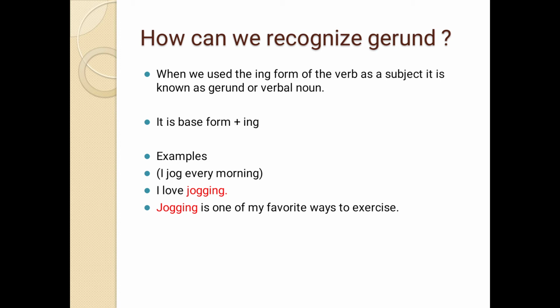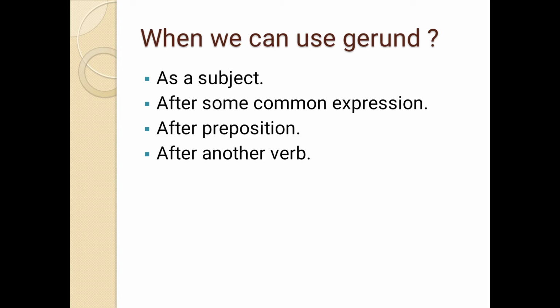Why? Because jog plus ing is jogging. In the sentence, love is a verb and jogging is a gerund, a verbal noun. Next, jogging is one of my favorite ways to exercise. Similarly, verb plus ing becomes jogging and we say that the word is a gerund.